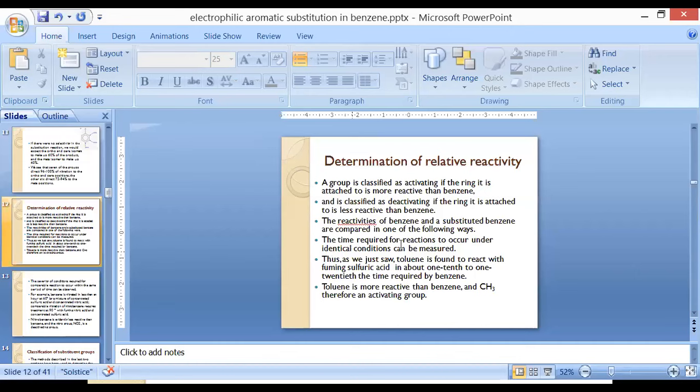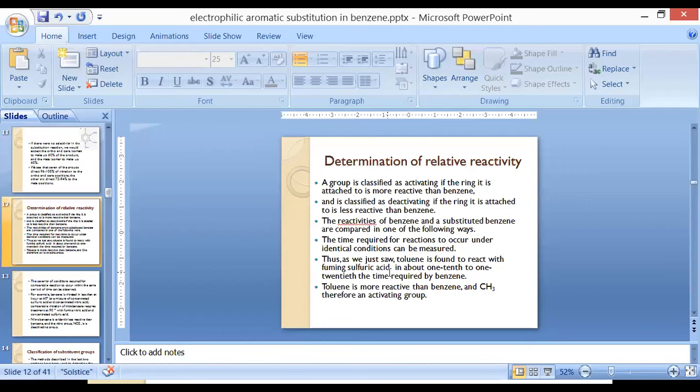Under identical conditions, we determine the reaction kinetics of both, normal benzene and substituted benzene. Thus, as we just saw, toluene is found to react with fuming sulfuric acid in about 1/10 to 1/20th of the time required by benzene. This is an example where we react toluene, that is methyl substituted benzene, and benzene with fuming sulfuric acid. So this is a comparison of the reaction of benzene and toluene.